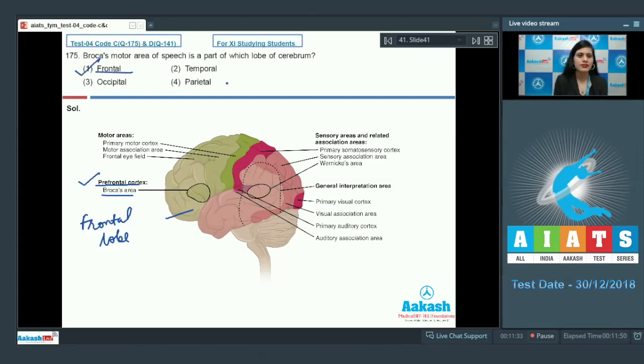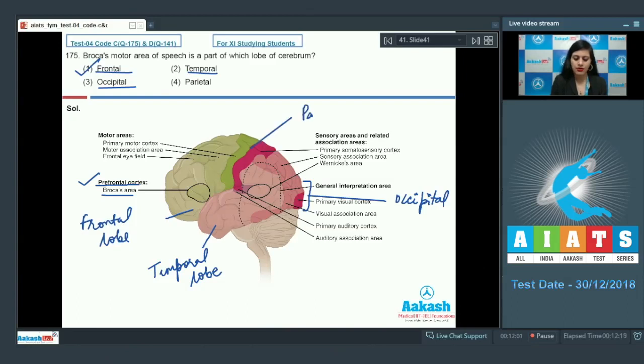Let's discuss other options also. The second option is temporal. This is temporal lobe. The next option given is occipital. Here you have occipital lobe. And this is your parietal lobe, where you have different association areas like sensory association area, visual or primary auditory cortex or auditory association areas. But the motor area of speech is present in frontal lobe. So temporal, occipital and parietal lobe are incorrect options. And the correct answer to this question is option number 1. Let's discuss our next question.